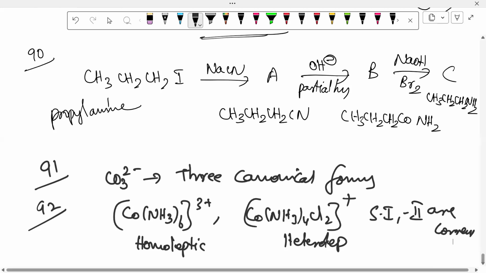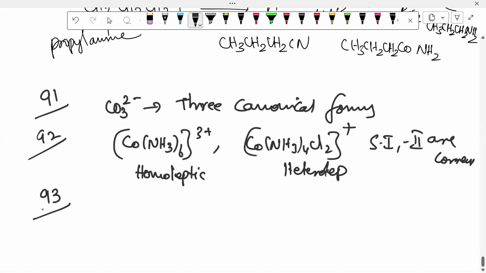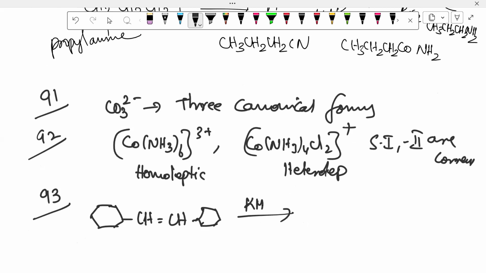Next, we will go for the next one, 93. CH double bond CH ring. It on reaction with KMnO4 in the presence of H plus. Both will oxidize, strong reagent.